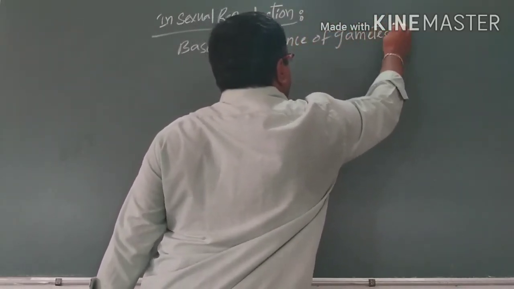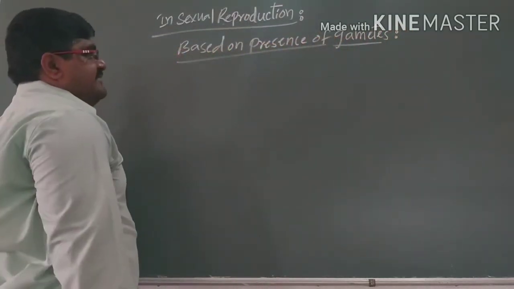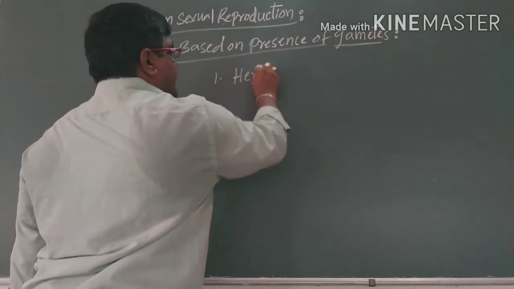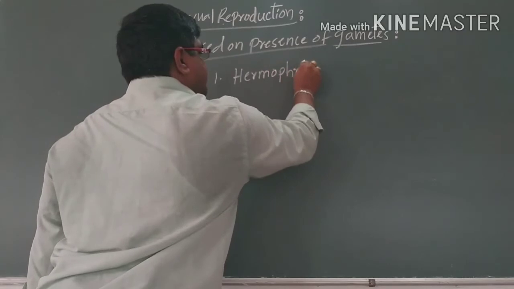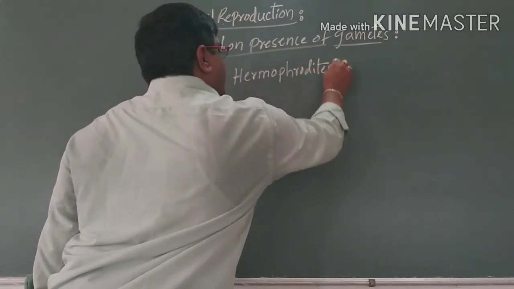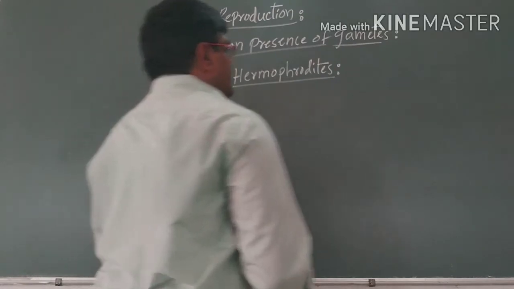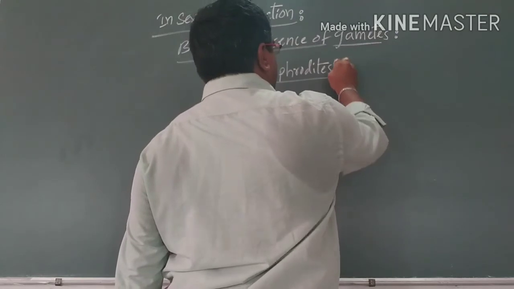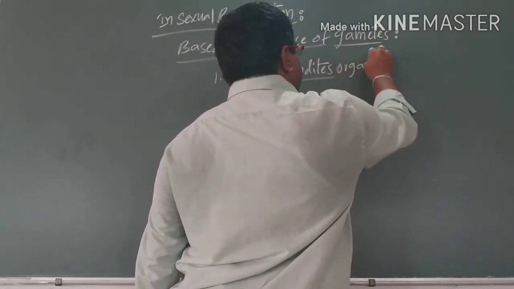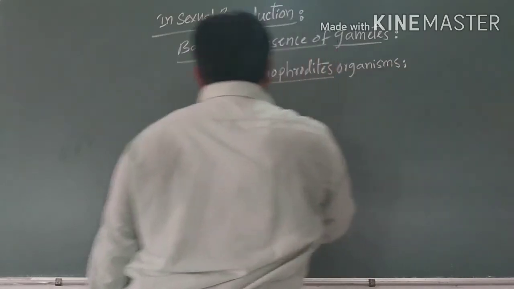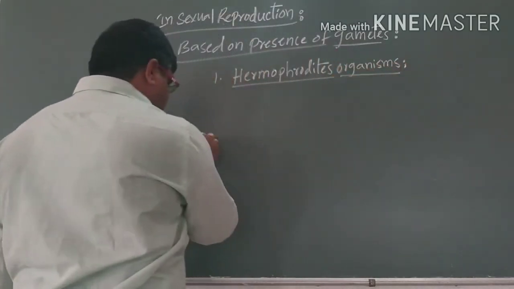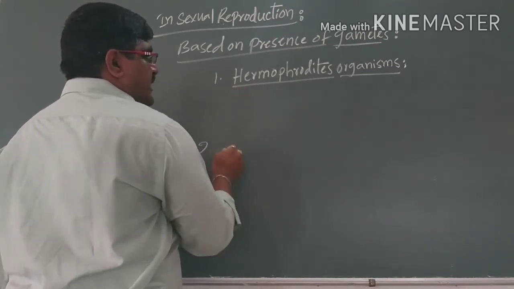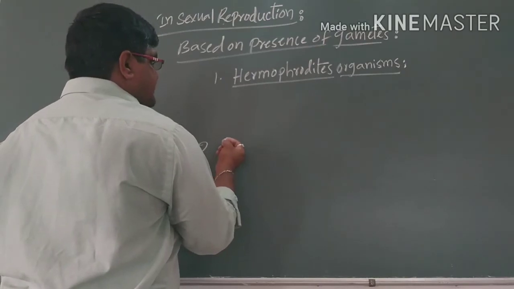One is the hermaphrodite organisms, and the second one is the unisexual or dioecious organisms.